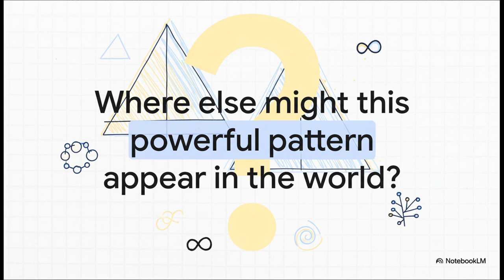And the binomial theorem isn't just for algebra class. It's super important in fields like probability and statistics. Which kind of leaves us with one final big question to think about. Now that we've seen how this pattern works with numbers and letters, where else in the world might a pattern like this be hiding?